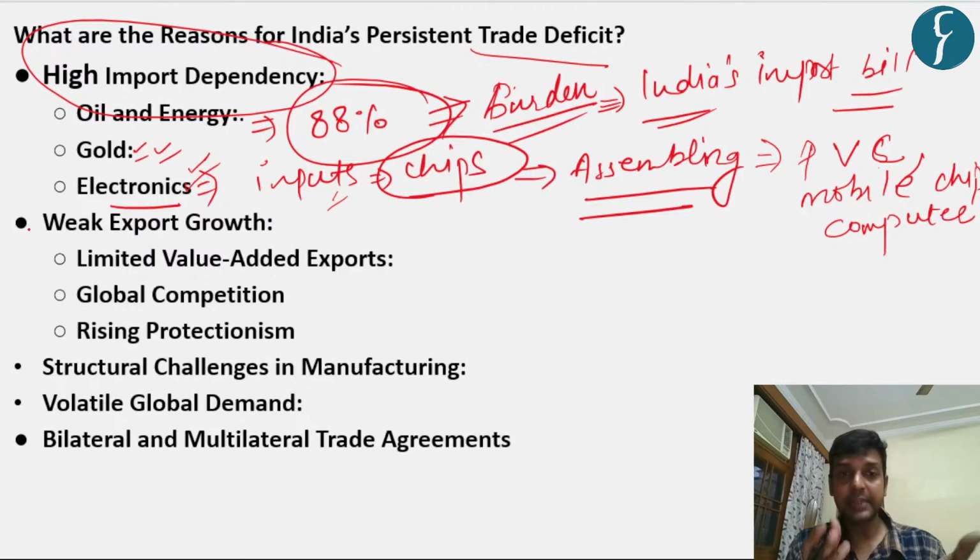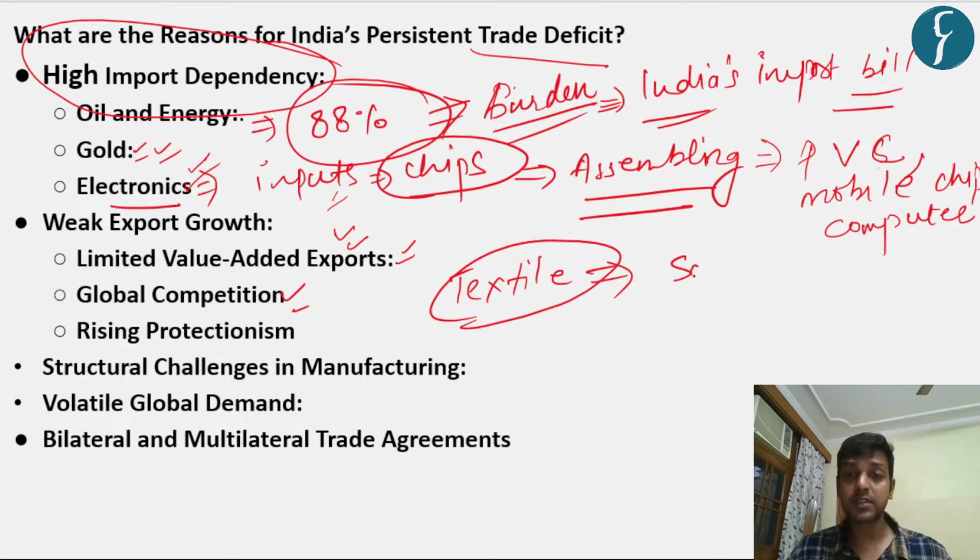And secondly, as we have seen, our import is increasing, but we have less propensity to export. And whatever items we are exporting are not of high remuneration. For instance, we generally export agriculture goods and textile goods into the global market, and that has very low remuneration. So the earning from exports is not sufficient to counter the imports, which are increasing due to oil, gold, electronics and other sectors as well. Secondly, the global competition. As we have discussed, take the example of textiles only.